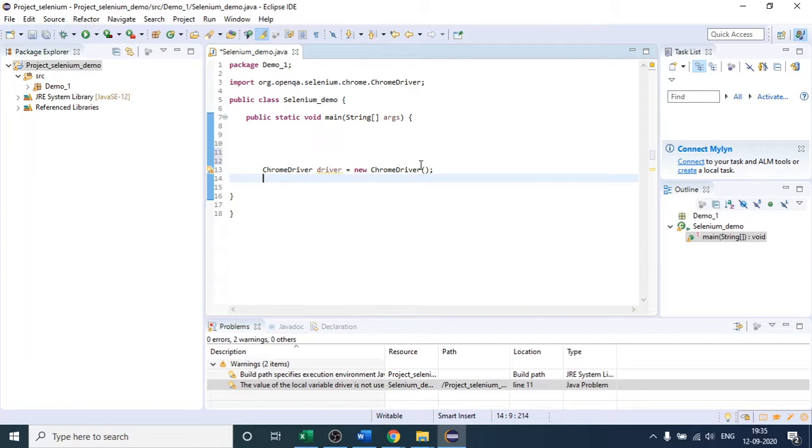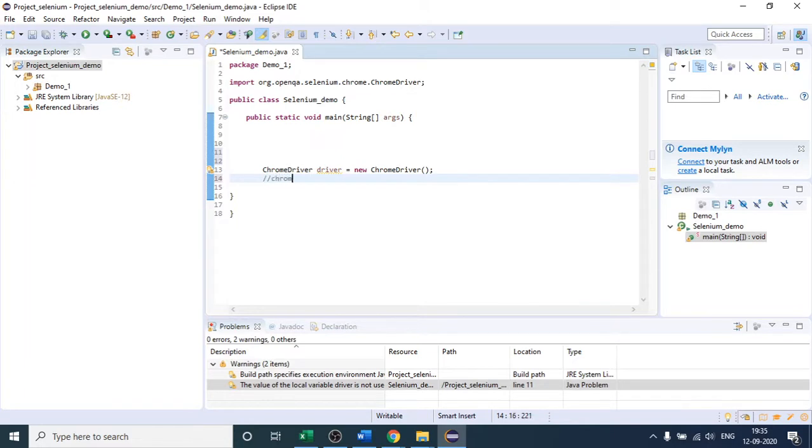Again, I am saying that Selenium is a third-party tool for the Chrome browser, right? So what Chrome browser is saying is that I will not allow you directly to open me, but I will provide you one .exe file. That exe file name is this one.